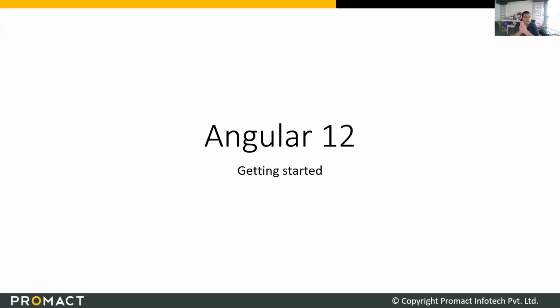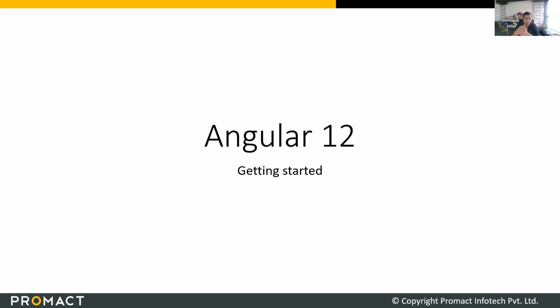Okay. So this is your main training, Angular 12, getting started. Angular is an amazing framework, according to me. A lot of other people have their own opinion. Especially there is a fight between Angular and React, which one is better framework. I still have the opinion that for an enterprise application or a structured application, Angular is a much better option. Applications which don't require too much structure, that is where React can be a good option, and which are very UI specific. So that's my understanding on Angular versus React.